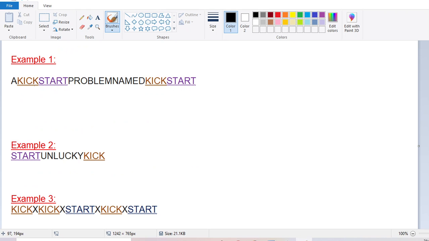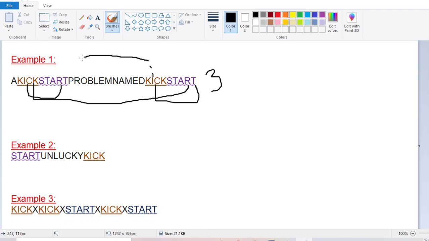In example 1, from this kick, this start is a lucky fragment. From this kick, this start is a lucky fragment. There are some characters in between this kick and start, but as per the question it will be considered. And this is the number 3 lucky fragment. Total 3. But this kick and this start cannot be considered as the position of start is before the kick.